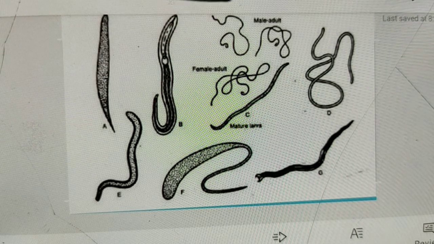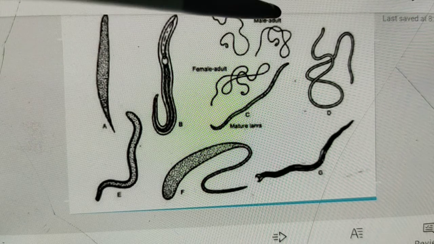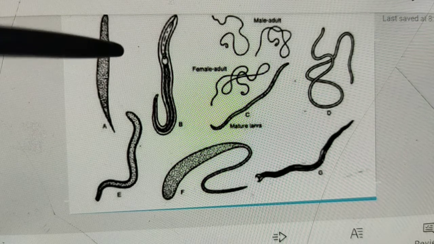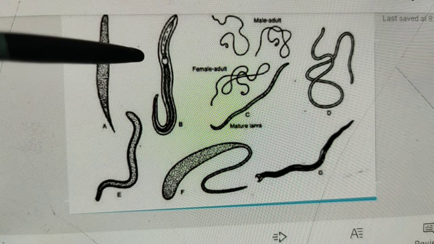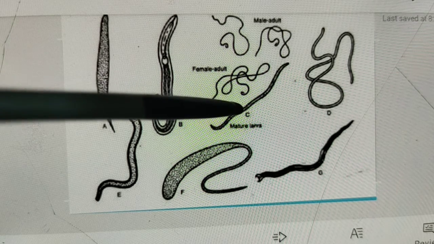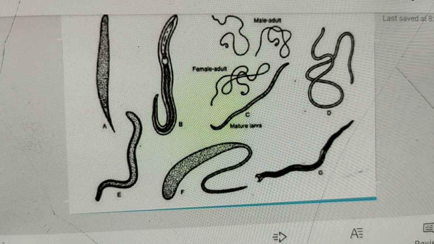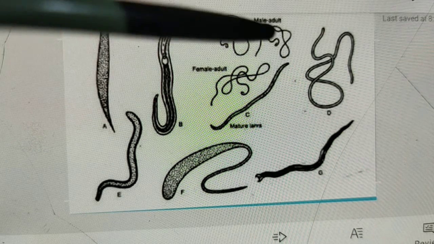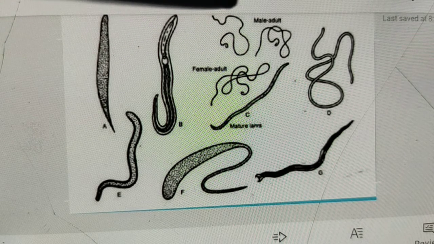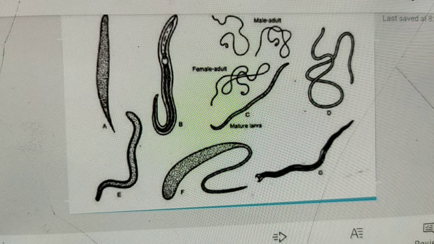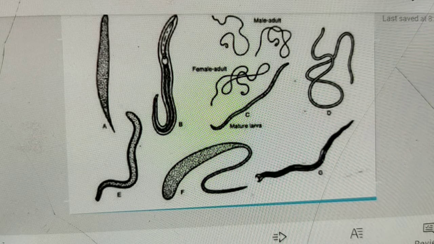These are Ascaris, female and male adult. This one is Ancylostoma. This one is also a mature larva of Ascaris. All these are examples of Aschelminthes, whose body is slender, unsegmented and bilaterally symmetrical, also triploblastic with organ system level of body organization.